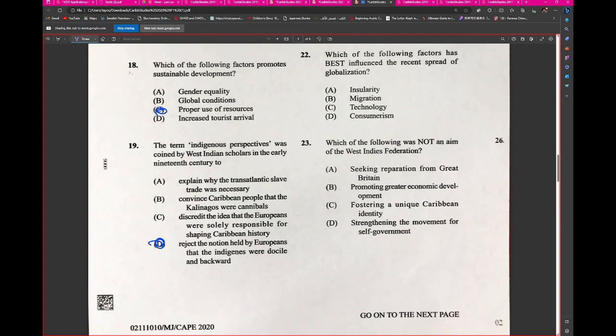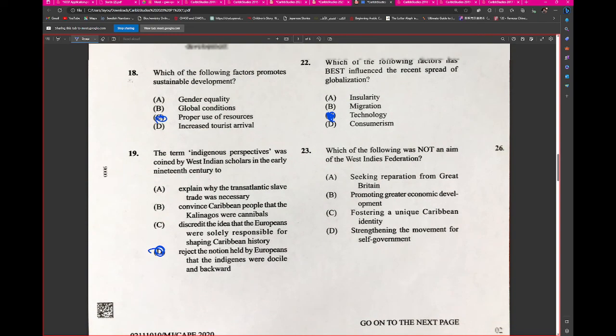Which of the following factors best influenced the recent spread of globalization? Sir, technology? ICTs, right? Remember them. What does ICT stand for? Information communication technologies. Wonderful.